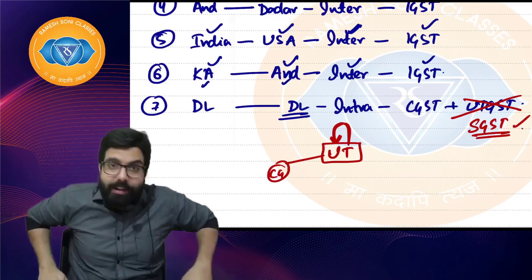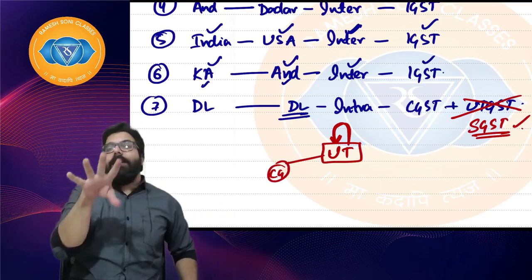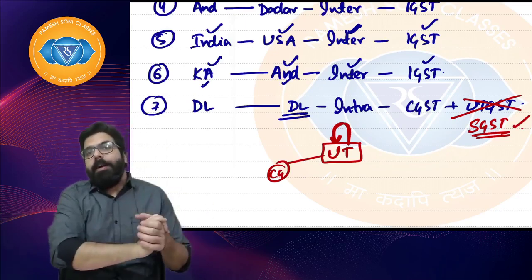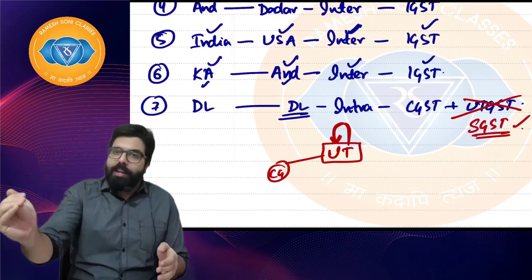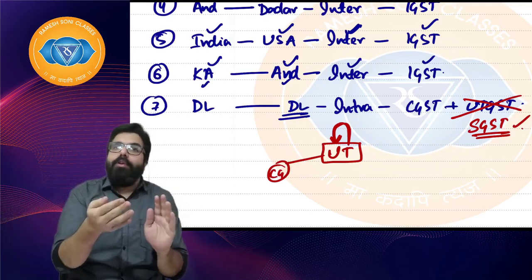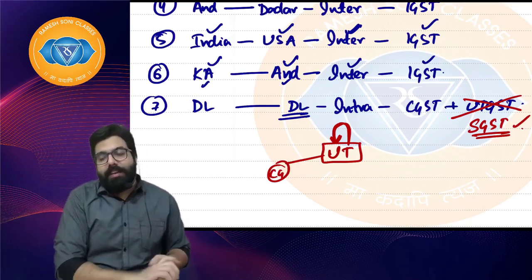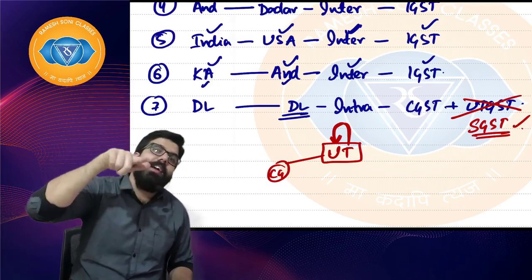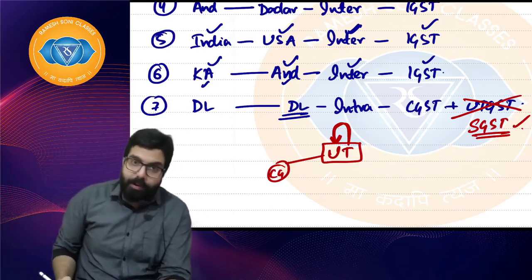In GST, when you read the definition, state includes a UT with legislature. So if there is a union territory which has its own legislature, that will also be considered a state in GST. I hope everyone is clear.